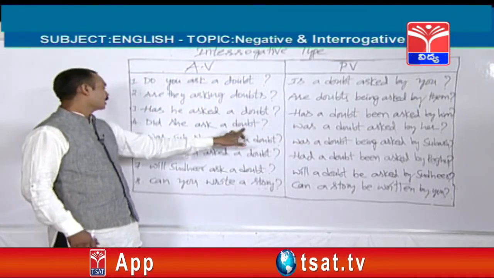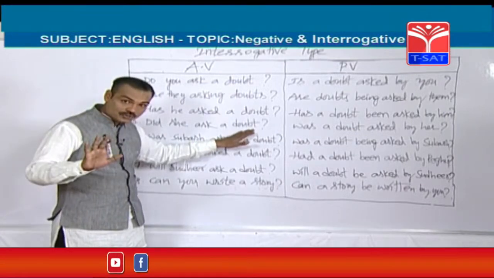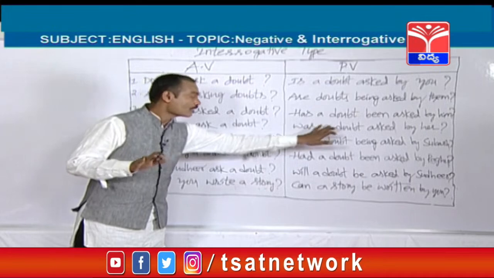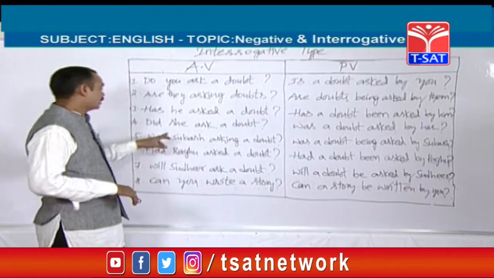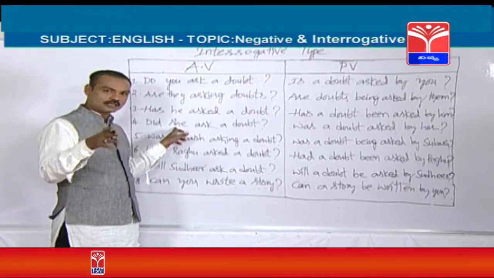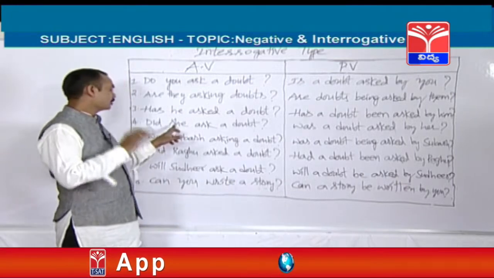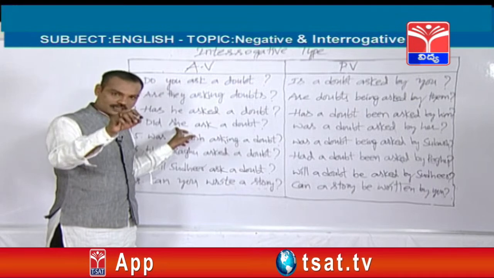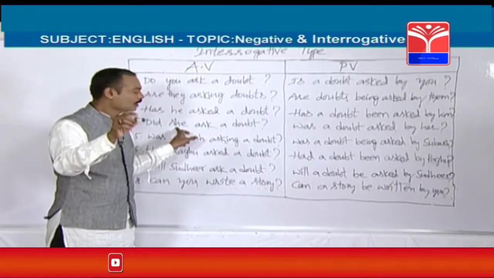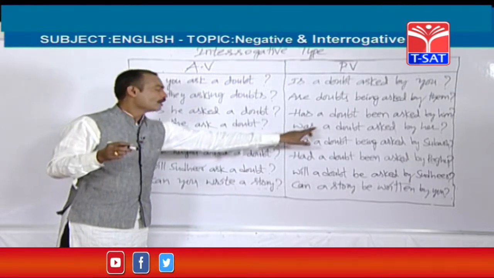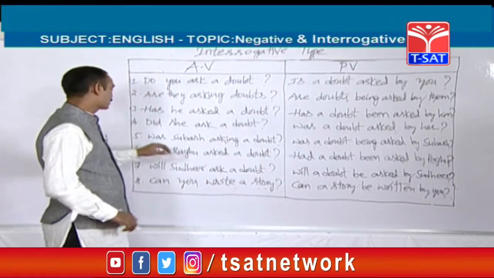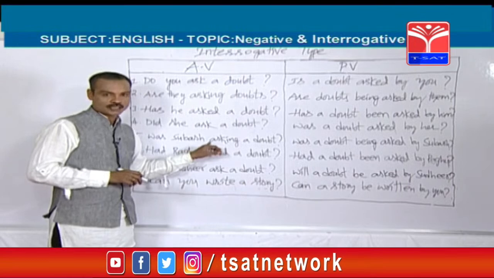For example, plural object, did she ask doubts? Doubts plural. Were doubts asked by her. You can change the subject, any subject. For example, did they ask a doubt, or did they watch a movie, or did they take dinner? For example, did they take dinner? Dinner is singular. Was dinner taken by them? So like that, friends. Next, let's see past continuous tense.